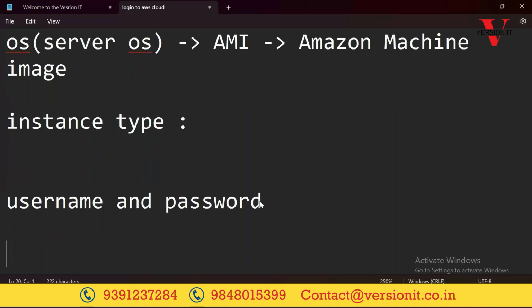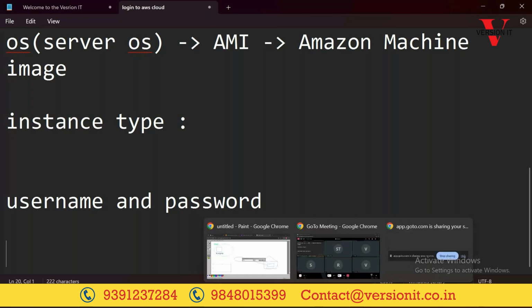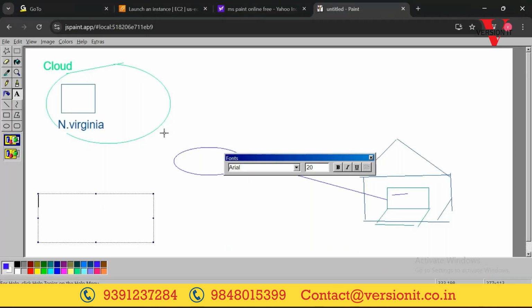Let me make it simple. Suppose I want to use Gmail for the first time. What will you do? You create an account, and then you log into your account. If I want to use Facebook, I sign up, which means nothing but creating an account and then logging in.